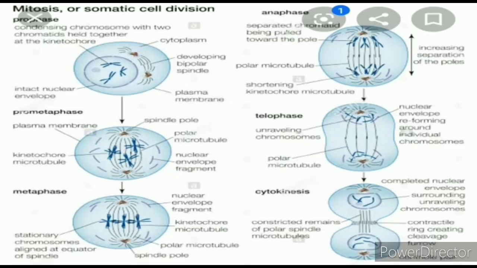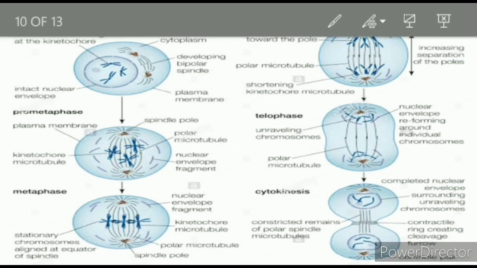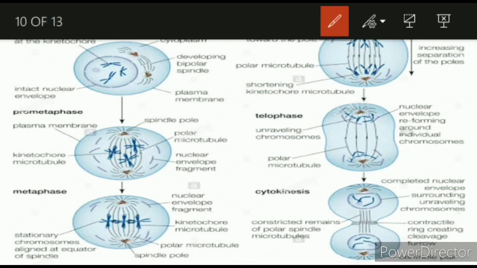Here you see the condensing chromosome with two chromatids held together at the kinetochore and an intact nuclear envelope in prophase, but in the late prophase you can see it is getting disintegrated, and here you can see the aster formation.